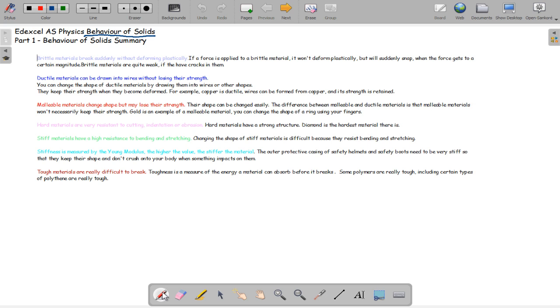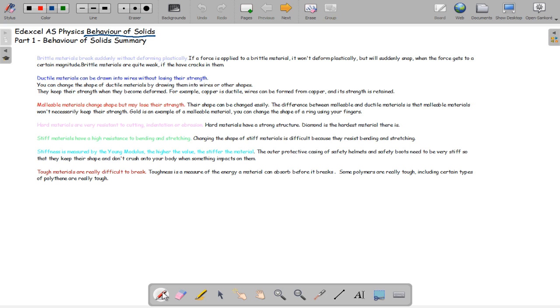Ductile materials can be drawn into wires without losing their strength. You can change the shape of a ductile material by drawing it into wires or other shapes, and they keep their strength when they become deformed. Copper is ductile because wires can be formed and its strength is still retained.